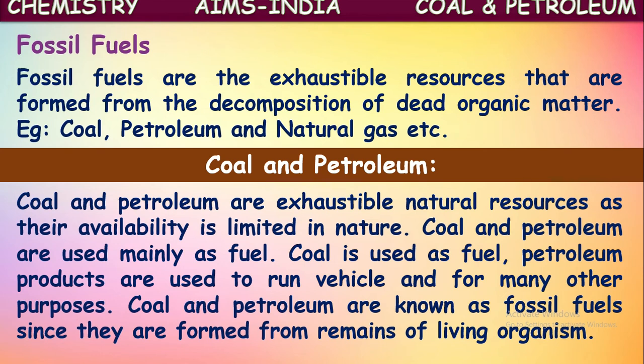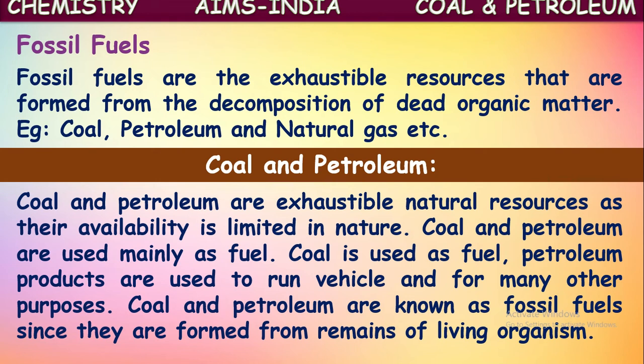Coal and petroleum are exhaustible natural resources as their availability is limited in nature. Yes, we are using coal and petroleum continuously for our purposes. But these natural resources are limited in nature, so at a certain time they are going to be finished. If you use them continuously in the same manner, after a few years they are going to be exhausted. So these are called exhaustible natural resources.